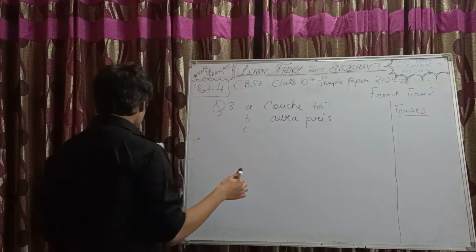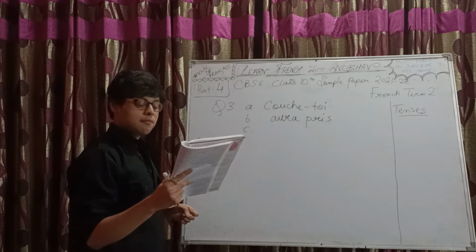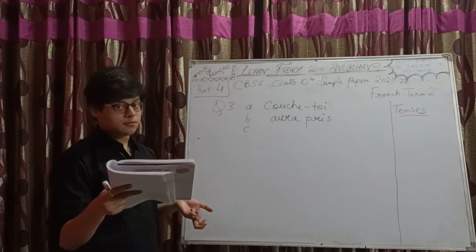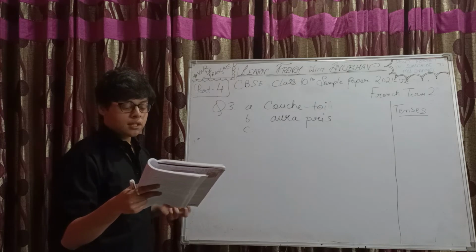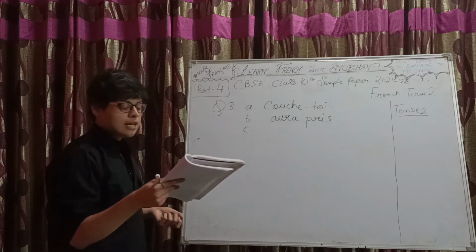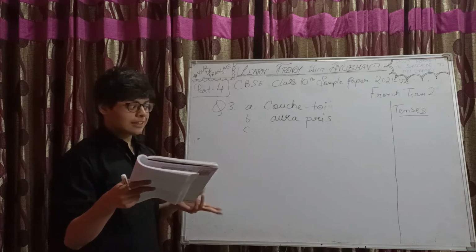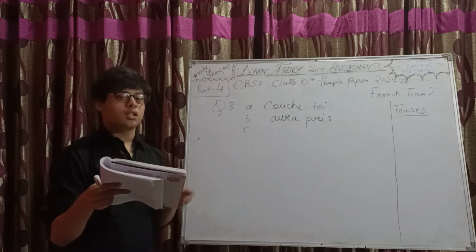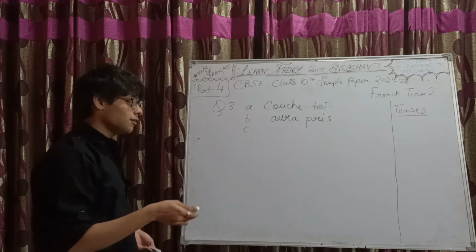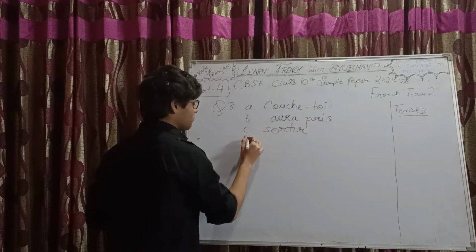Then we have: avant de dash dans la salle de classe, tu dois saluer le professeur. Saluer is the verb which means to greet or to salute. Before sortir is the verb: before moving out of the class, you must greet the professor. When the verb comes after avant de, après de, we write it in infinitive form. So avant de sortir, infinitive form.